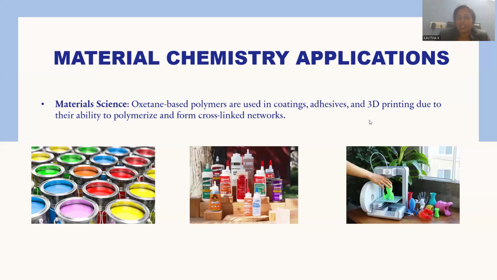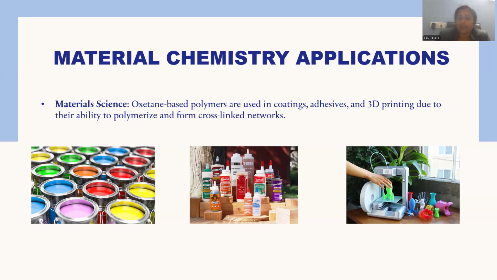Material chemistry applications are also observed for this molecule. In the context of material science, they are working like polymers. It is possible to polymerize these kinds of ring systems into open chain molecules, so that whatever polymers originate from this oxetane, they are working like coatings. So many coloring coatings are available, and adhesives, binding agents they will be.